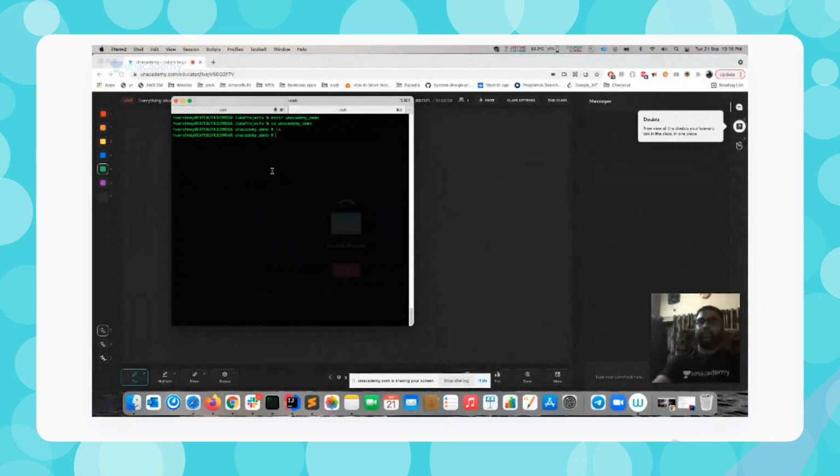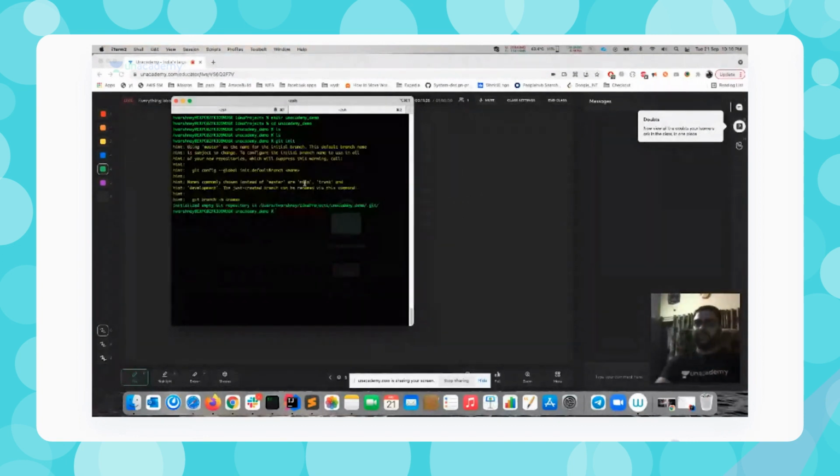Here there is no file. I've run ls, which means list all the files. Now we need to initialize git over here, so we run the command git init. It will initialize a git repository here. It creates one .git directory in the folder, where all the things are kept.